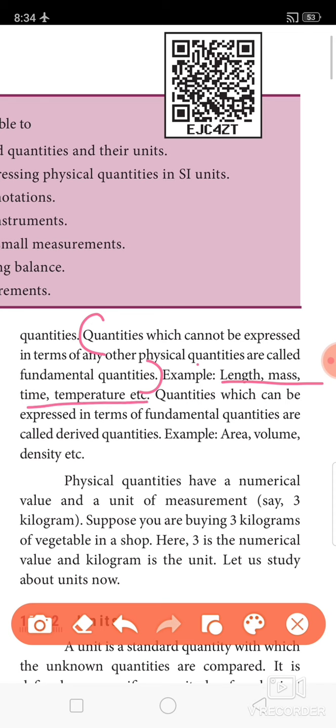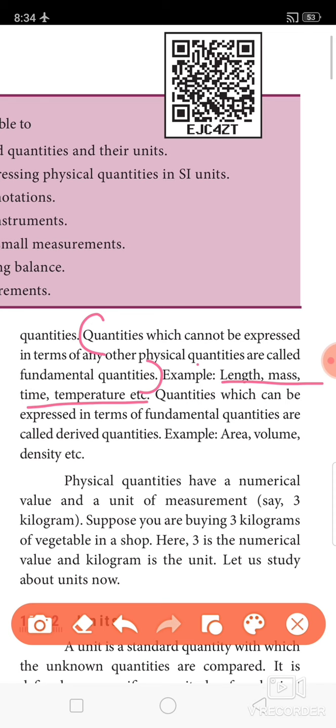Suppose you may ask me, ma'am, I measure length using a scale. I have a scale and I can measure the length of my pen or pencil. Then how can you say the length cannot be measured by any other physical quantity? Yes, the scale is a measuring device. It is an instrument. An instrument cannot be a quantity. Length is the fundamental quantity. You cannot measure length using any other quantity.